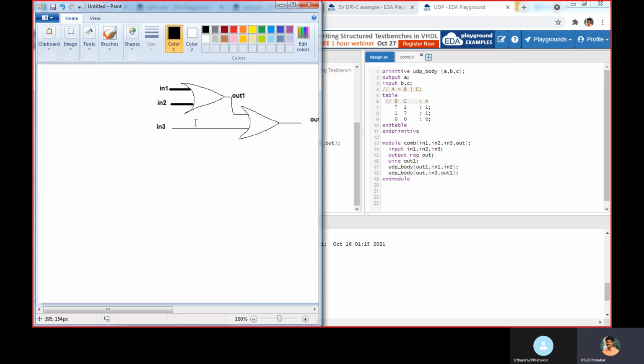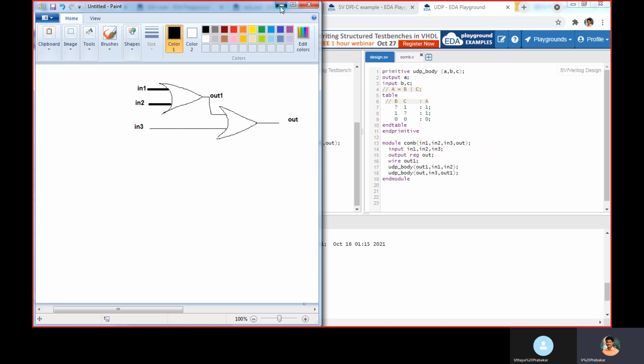UDP body, this one I am calling to implement this logic. You can also instantiate that. Out1 to implement the first stage, out1, comma, here A is nothing but out, then B, C are input. So in the same order you should mention out1, comma, in1, comma, in2. To implement this second stage, out, comma, out1, comma, in3. Or out, comma, in3, comma, out1. So two inputs, and this is the output for this case.